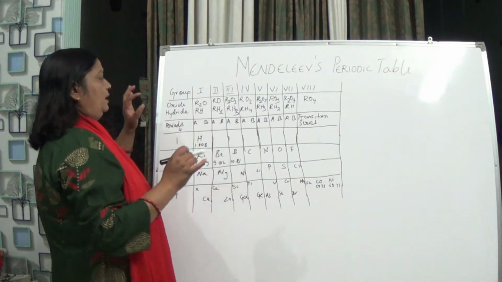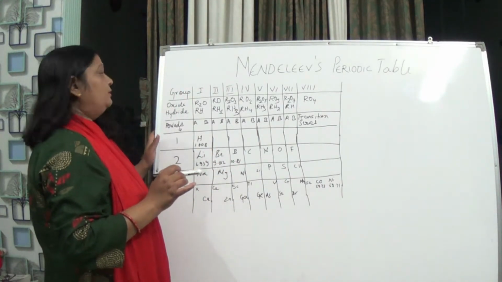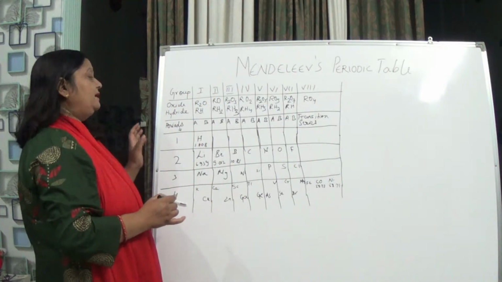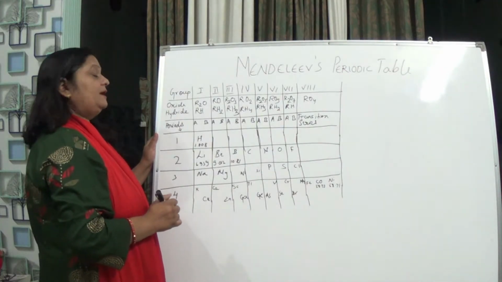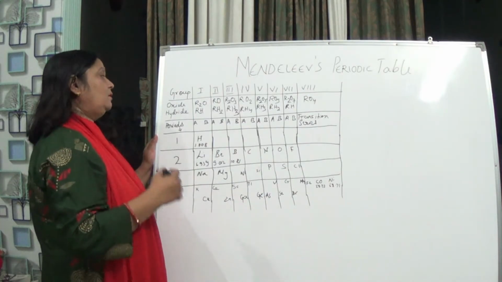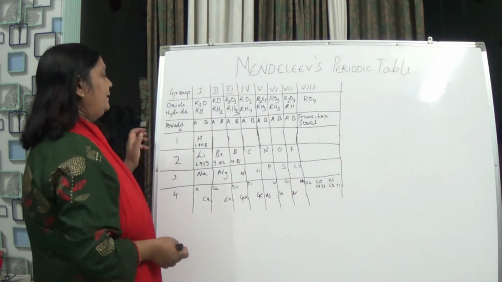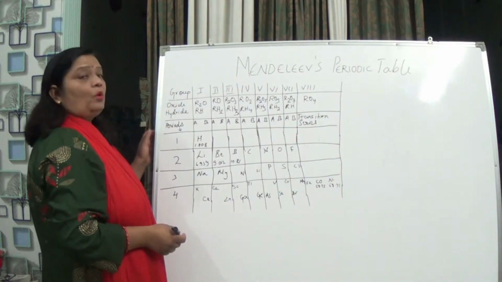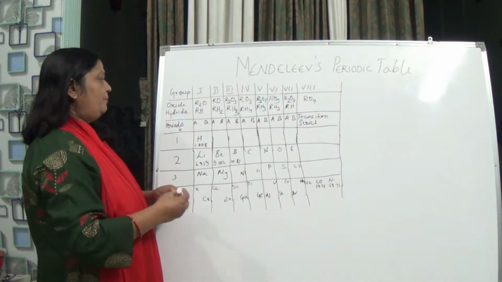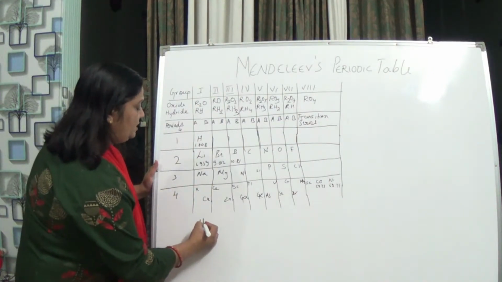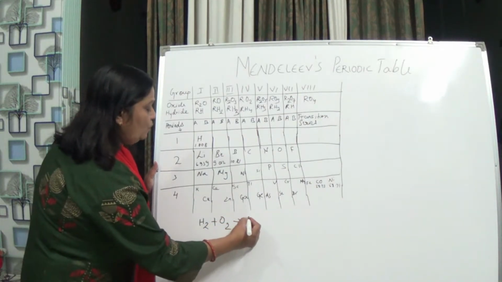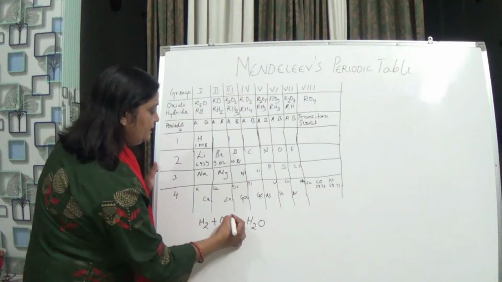Now, seeing the chemical formula, if we look at group 1, he said they will have a similar chemical formula when these elements react with oxygen or hydrogen. Like water: hydrogen reacts with O2 to give H2O, isn't it?